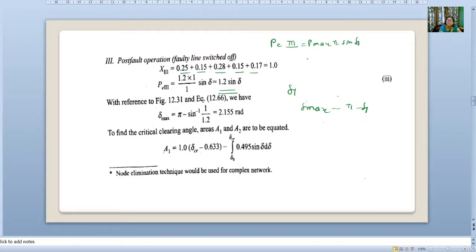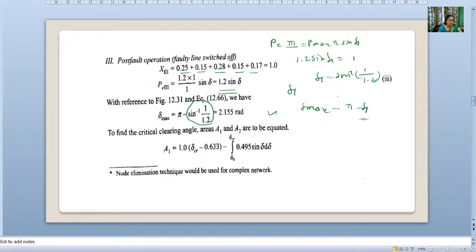P3 we got 1.2, so 1.2 into sine of del 1 is equal to Pm, and Pm is equal to 1. So del 1 will be sine inverse of 1 upon 1.2. So this we got, and pi minus del 1 is del max.